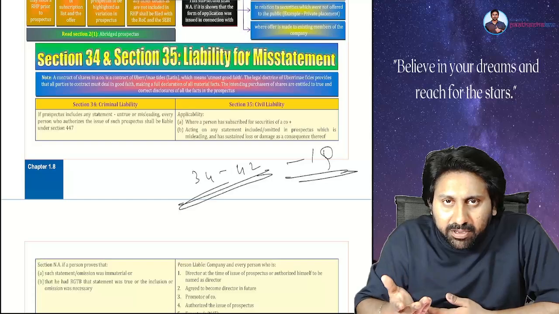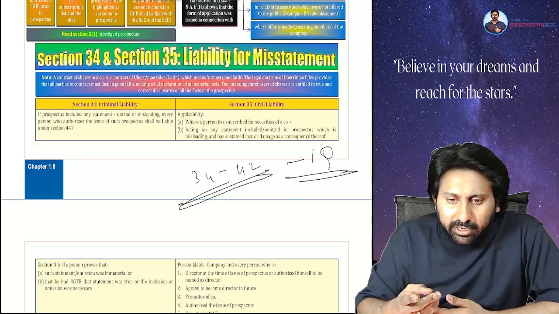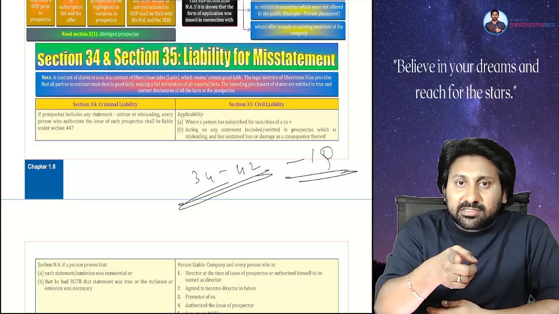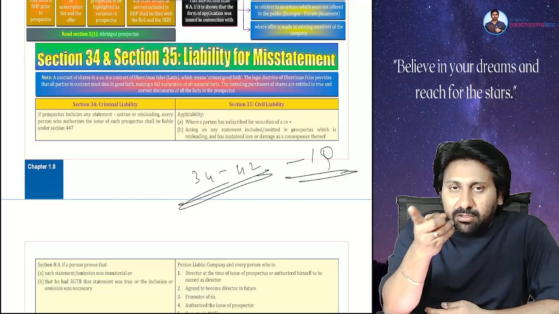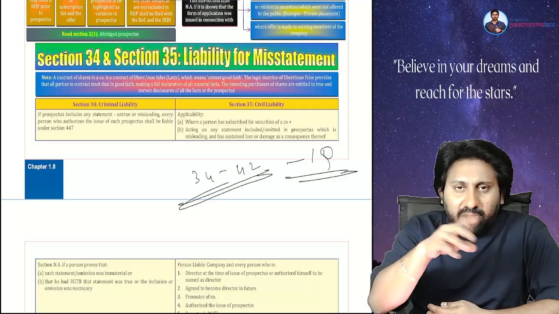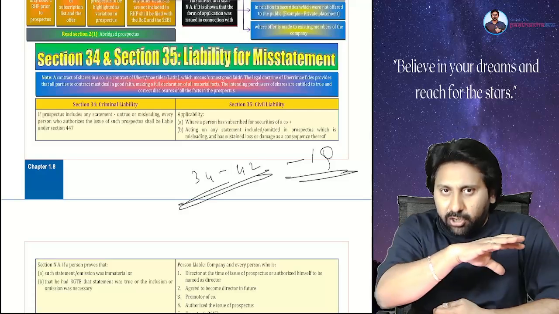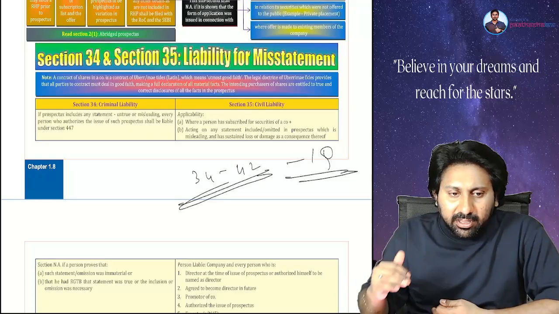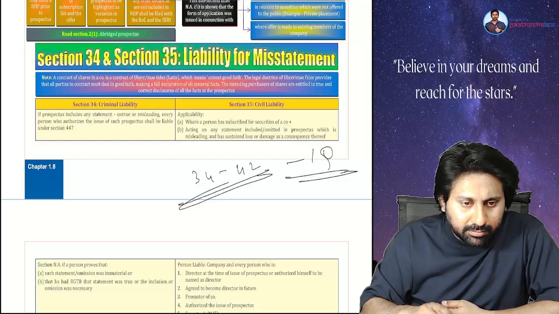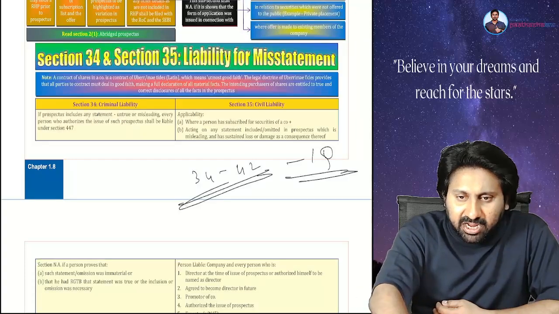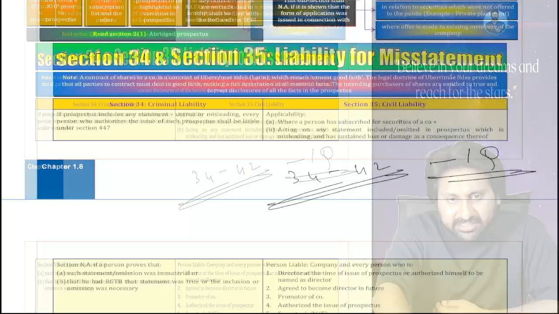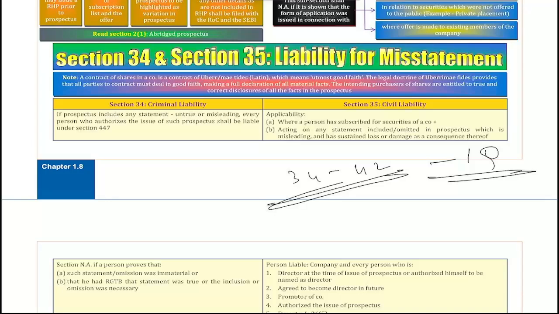Are you listening to me, everyone? And moreover, anyone listening to the lecture live or anyone listening to the lecture recorded, whatever the case may be, please first read sections 34 to 38 normally, whatever the document you are reading. Then we will be going with a revision. Because compulsorily this time, I am expecting one question to come from this area.